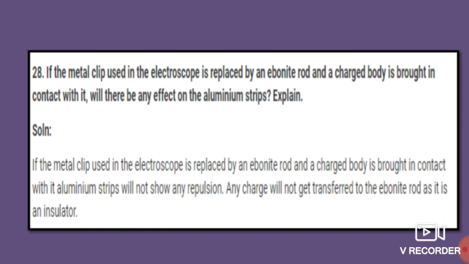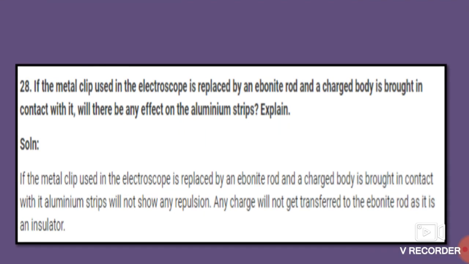Explain. Students, what is the answer for this? If the metal clip used in the electroscope is replaced by an ebonite rod and a charged body is brought in contact with it, the aluminum strips will not show any repulsion.